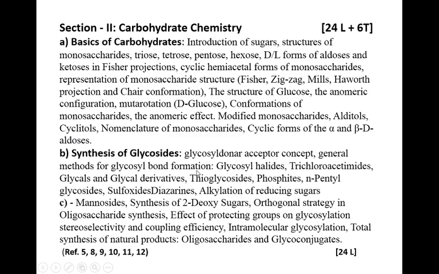In this we are going to study the glycosyl donor acceptor concept and general methods for glycosyl bond formation, which include glycosyl halides, trichloroacetamides, glycals, glycal derivatives, thioglycosides, phosphites, N-pentenyl glycosides, etc. And also we are going to study the synthesis of some sugars in this topic.